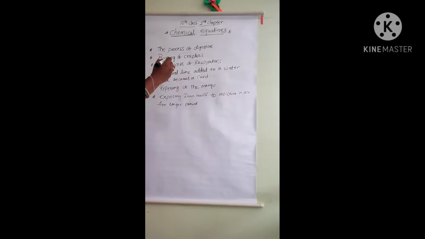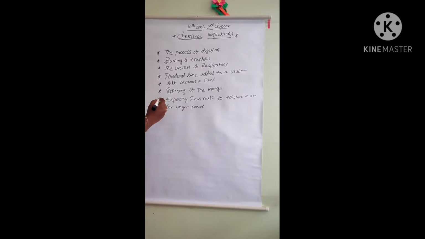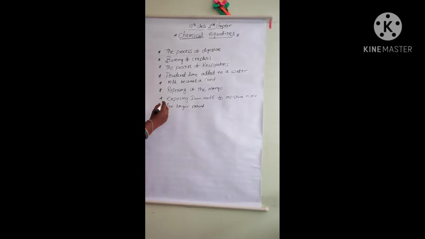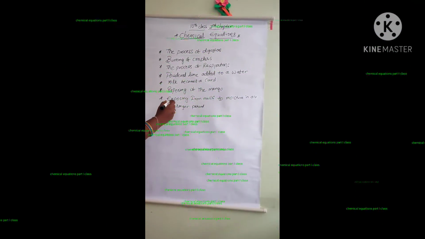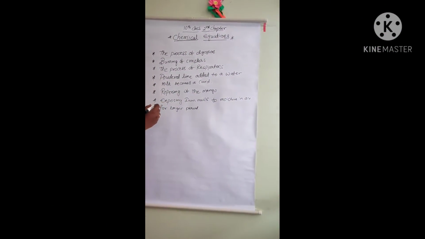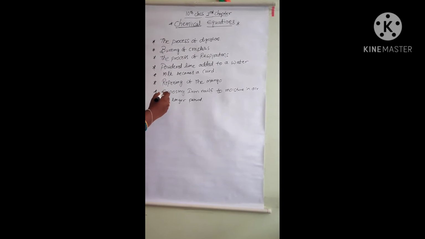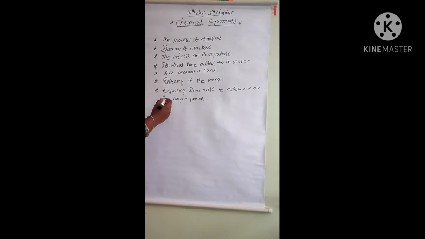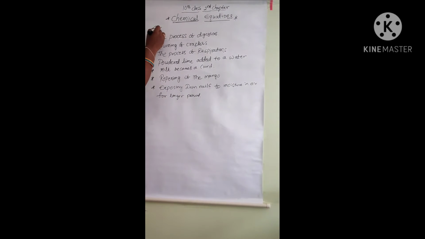We have discussed in the previous classes the different changes that occur around us. We have classified those changes into chemical changes and physical changes. Now we are discussing some chemical changes around us in our day-to-day life. Let me take some examples.